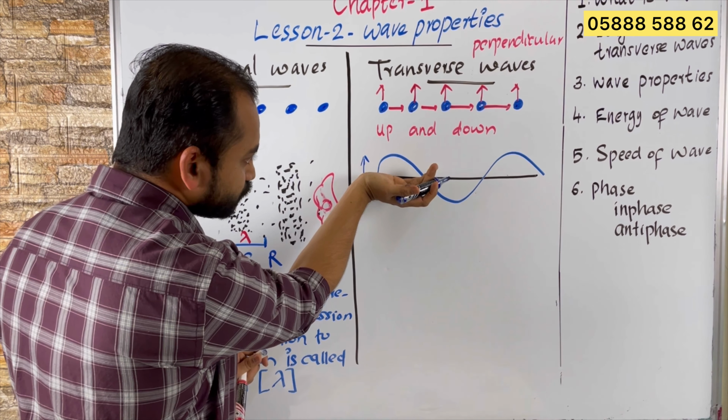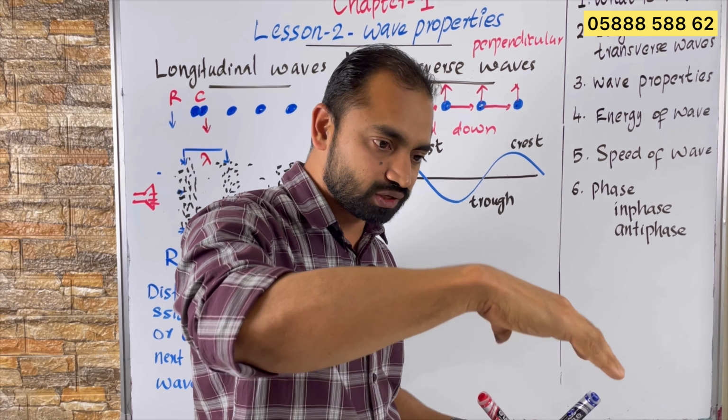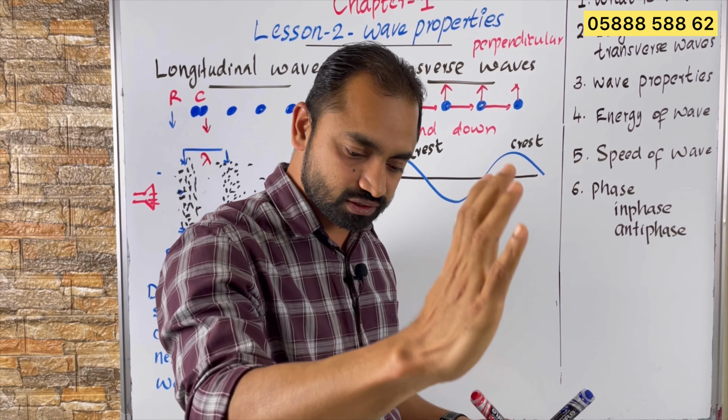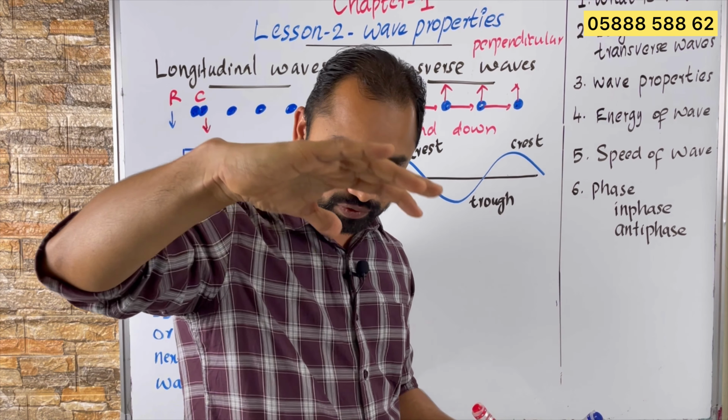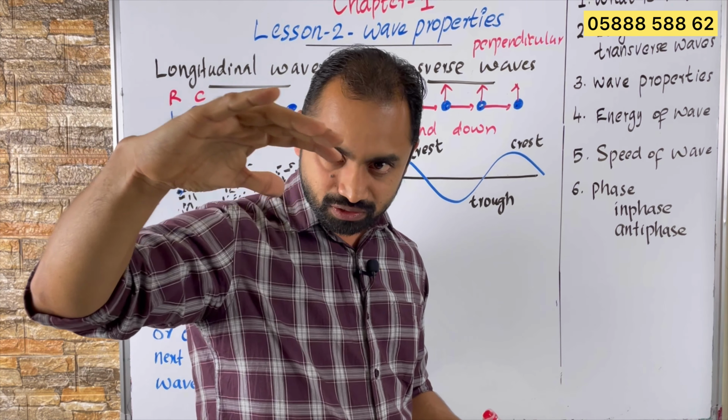You can also see that in water waves. Water waves are an example of transverse waves. The part of the water moving up is called crest, and the part of the water moving down is called trough.